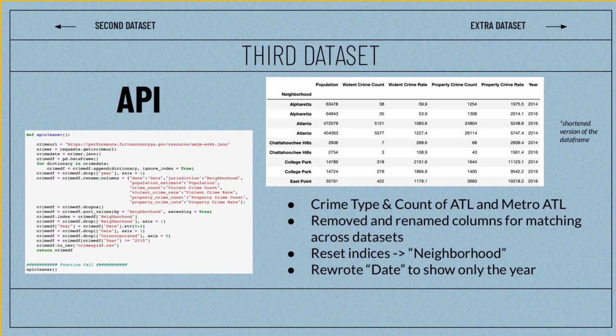We also reset the indices to include the neighborhood instead of just numbers, so that way we can access the data easier using the .loc function instead of the .iloc function. Lastly, we rewrote the date column to just include the year and created a new column accordingly so we can see the trends across each neighborhood.